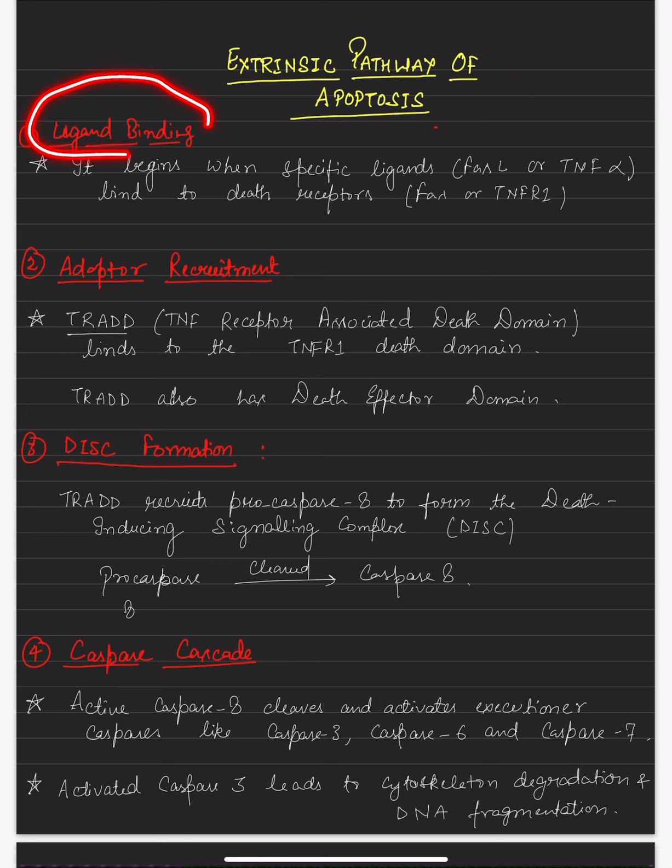So the very first thing, some sort of extracellular signal or ligand will bind. It begins when a specific ligand like FAS-L or TNF alpha, that is tumor necrosis factor alpha, binds to certain receptors. I already told you in the previous lecture that there are some receptors, as we are talking of some sort of extracellular signal, so surely there will be some receptor that will receive such signals.